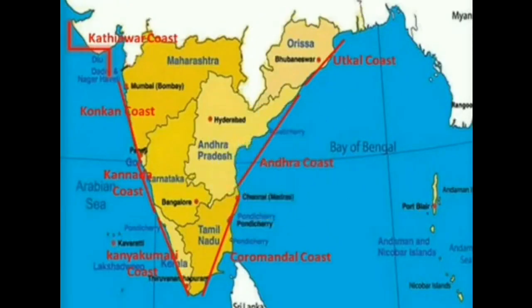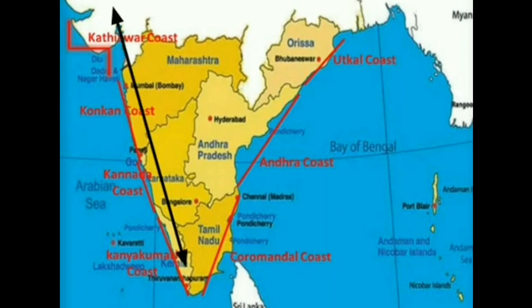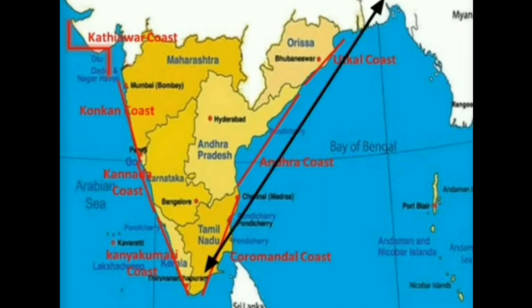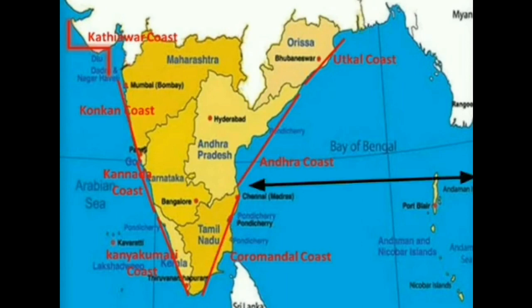Now let me give you a small summary about the coastal plains. The coastal plains are divided into Western Coastal Plain and Eastern Coastal Plain. Western Coastal Plain begins from Gujarat up to Kerala. Eastern Coastal Plain begins from West Bengal up to Tamil Nadu. Children, the Eastern Coastal Plains are wider than the Western Coastal Plains.